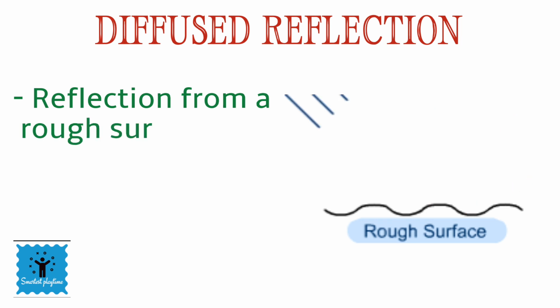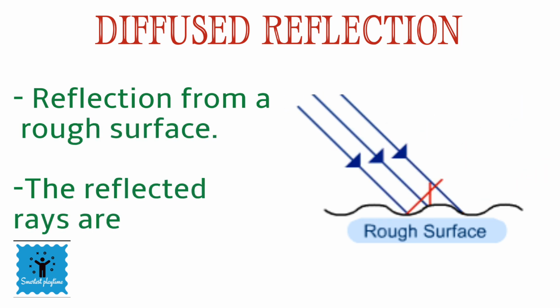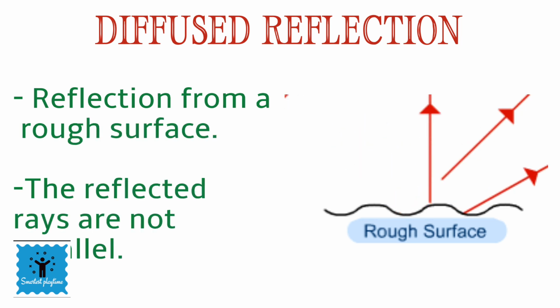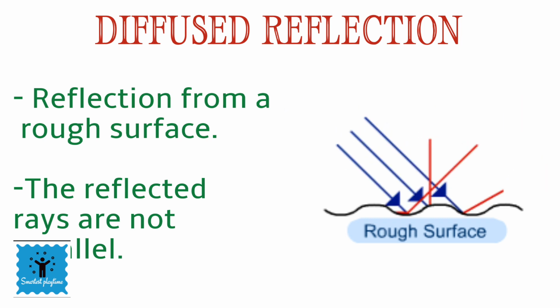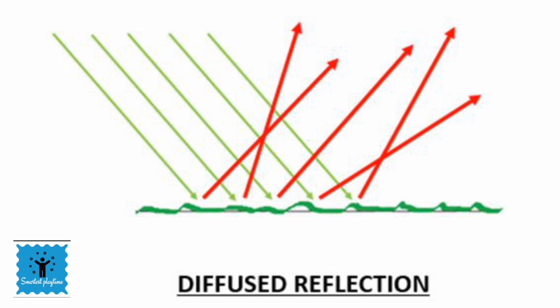The second type of reflection is diffuse reflection, which is also called irregular reflection. When parallel rays of light fall upon an irregular or rough surface, they are reflected back into all the directions. Reflection of light from a wall or a paper is an example of diffuse reflection.